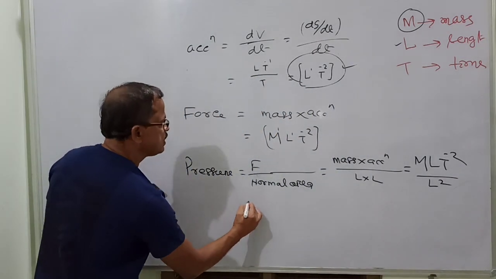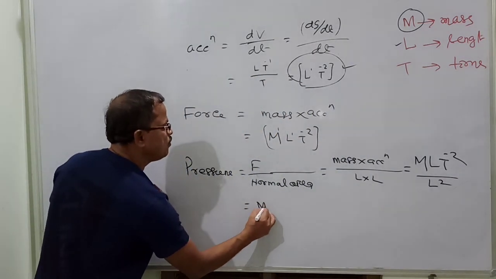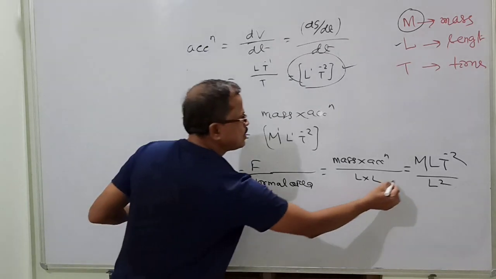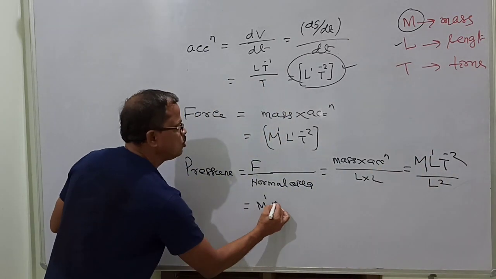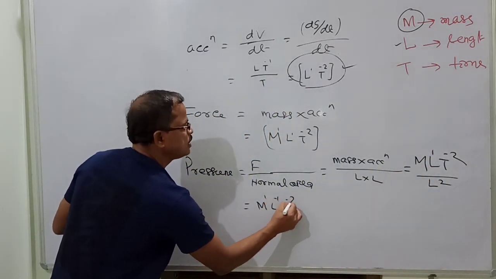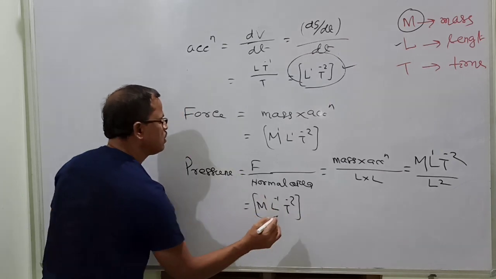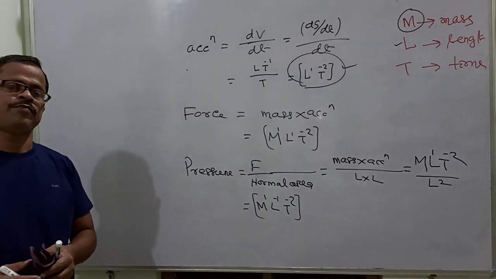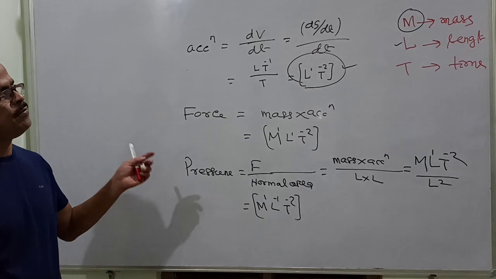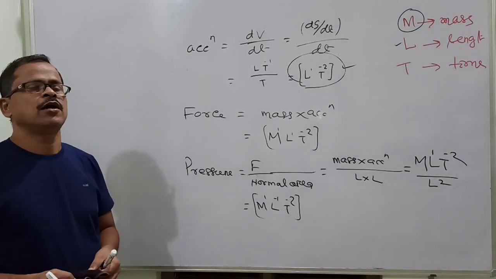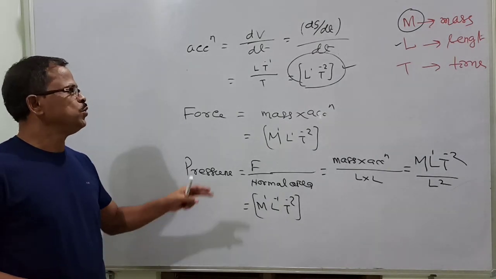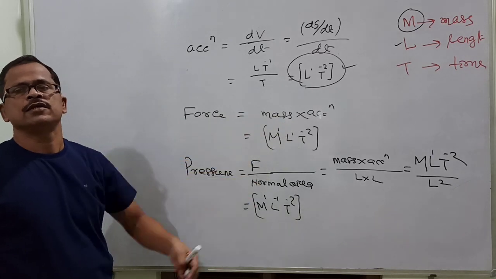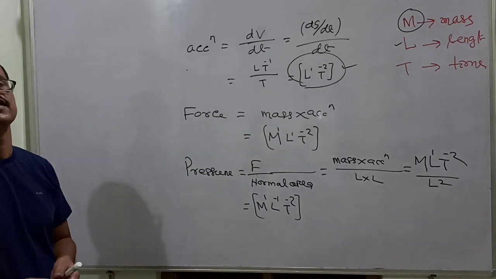Finally, the dimension of pressure is found to be M power 1, L power 1 minus 2, which is minus 1, T minus 2. This is the dimension formula of pressure. Then similarly, you can derive all the dimensional formulas of derived quantities by knowing the relation. How the relation is established, that is important to know.